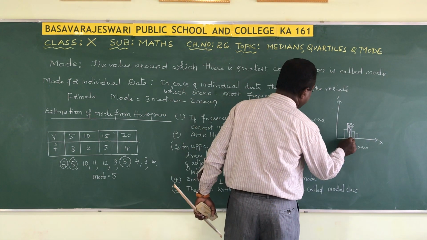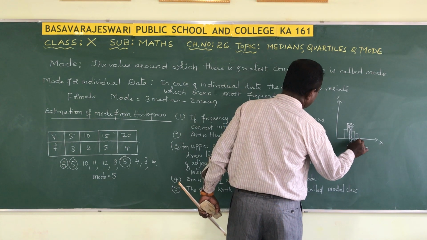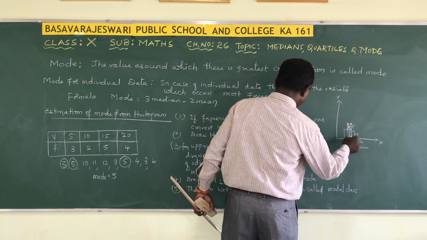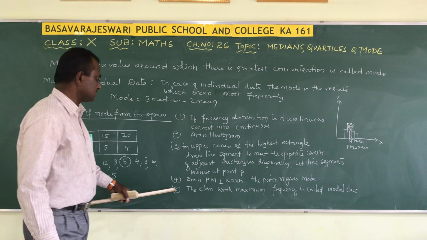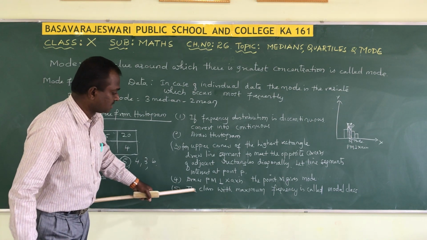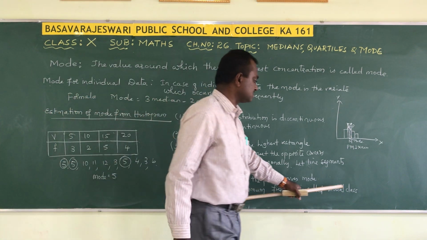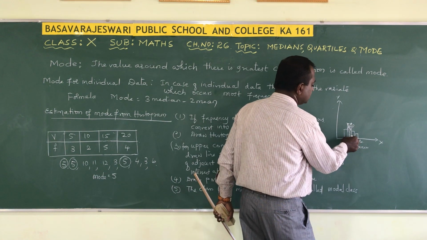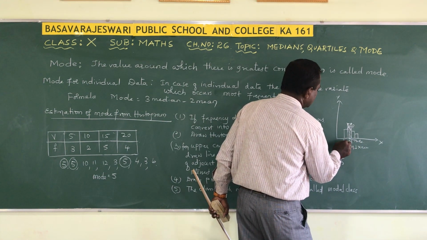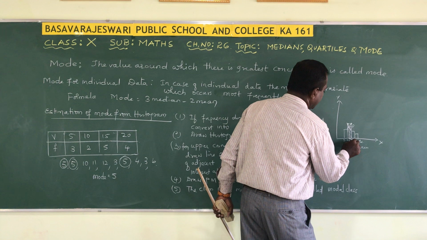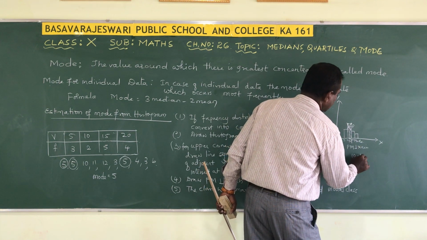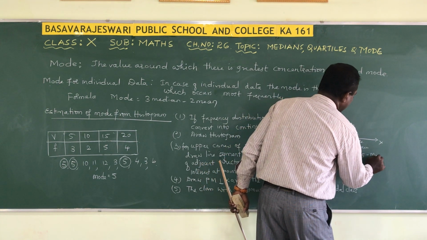Where it meets the x-axis, that is the mode. And finally, what is the modal class? The class with maximum frequency. Suppose the classes are 5 to 10, 10 to 15, like that. Then 10 to 15 is the modal class.